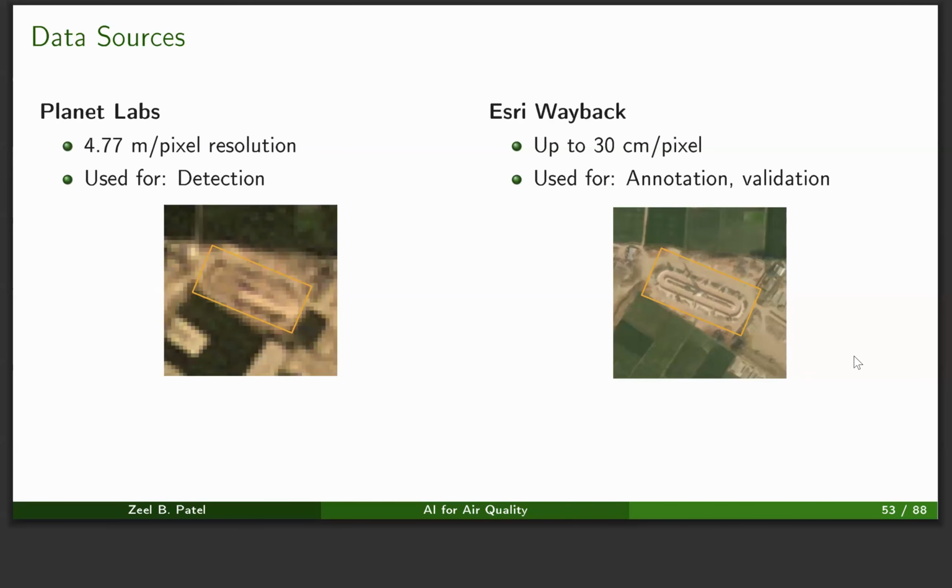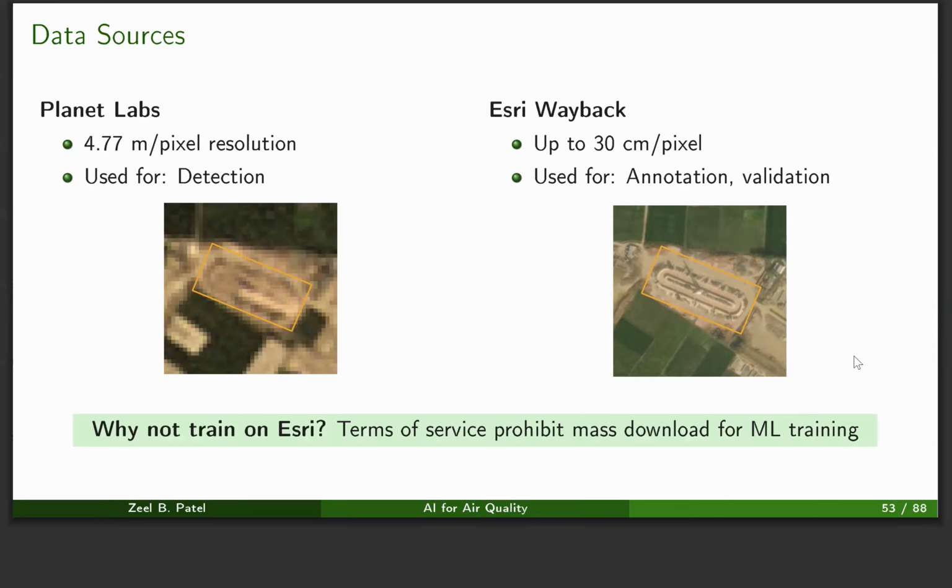For the data sources, we used two data sources. One is from Planet Labs, which is available at 4.7 meter per pixel resolution, and A3's Wayback Imagery, which can go up to 30 centimeter per pixel. We used the A3 imagery for annotation and validation, and we used Planet Labs for detection. Now you may ask why not just train on the A3 imagery, which is available at much higher resolution. That is because the terms and conditions of A3 prohibit mass download and training of their imagery. So we had to find a workaround, which was provided by Planet Labs.